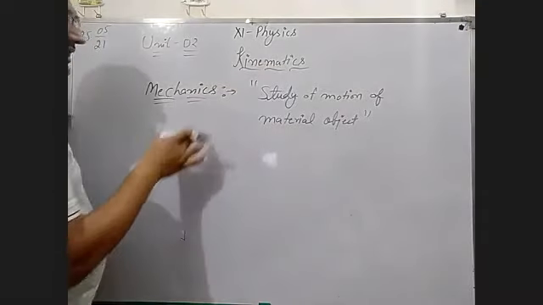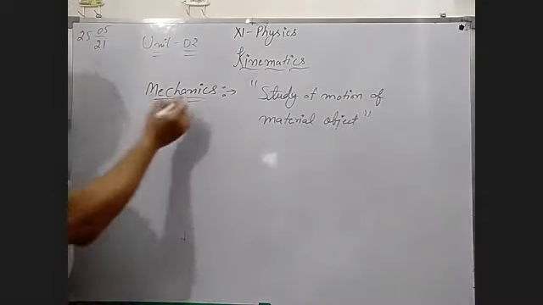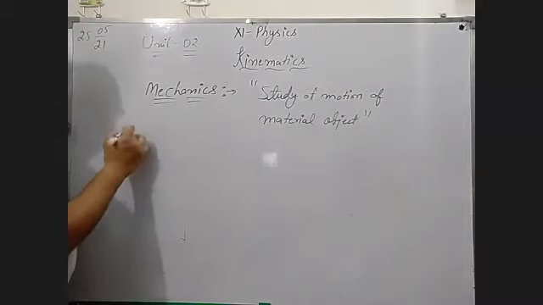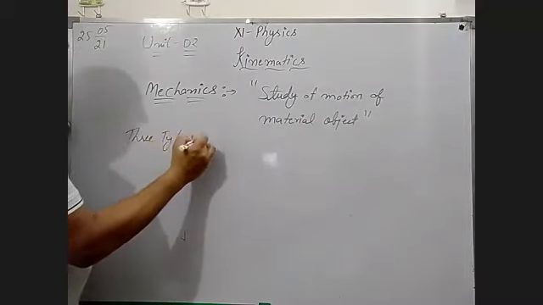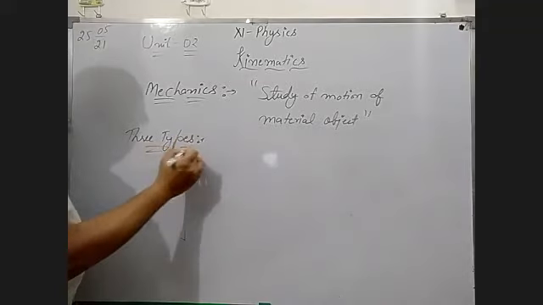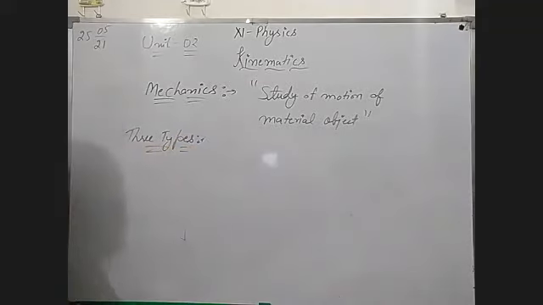And there are some other parts also. Mechanics has three types. Mainly, first, statics. Write down statics.